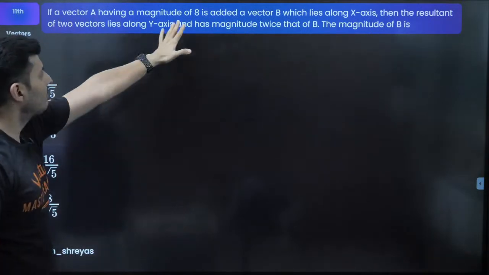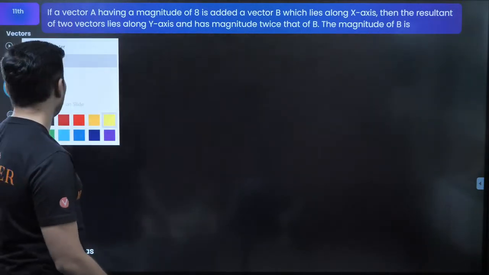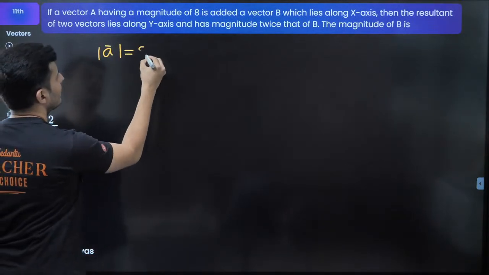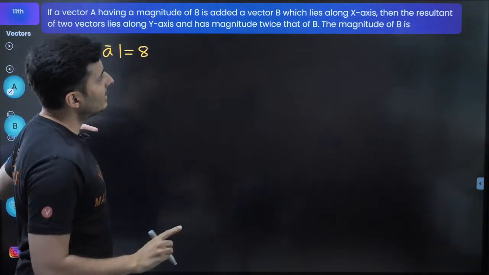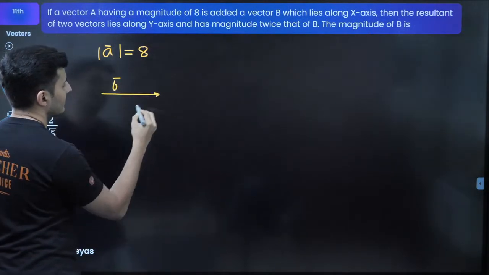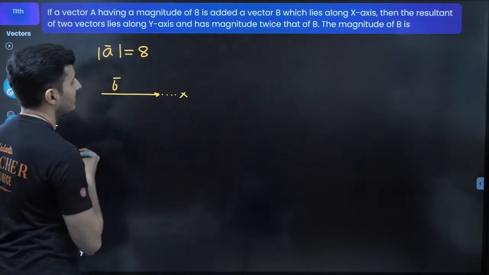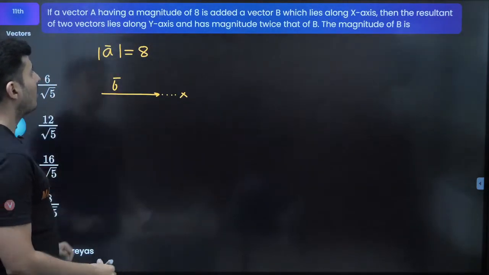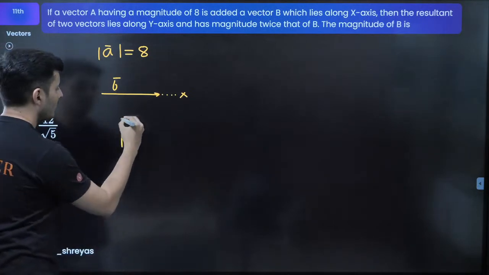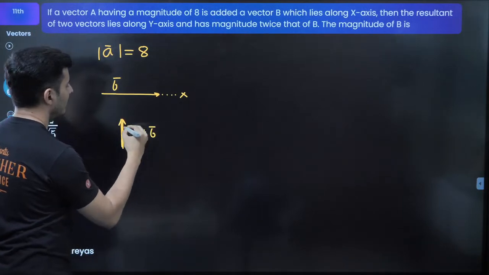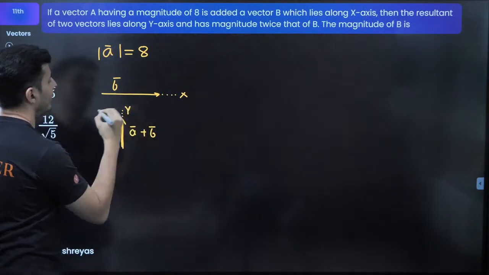Vector A has a magnitude 8. Let's write down what all we know. Vector A's magnitude is 8. Vector B is on the x-axis. The resultant of the two vectors lies on the y-axis. Interesting. So the resultant, basically A vector plus B vector, lies on the y-axis.